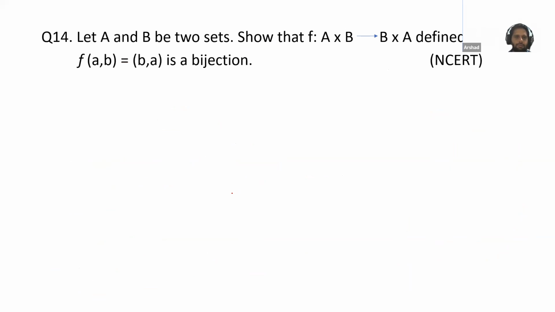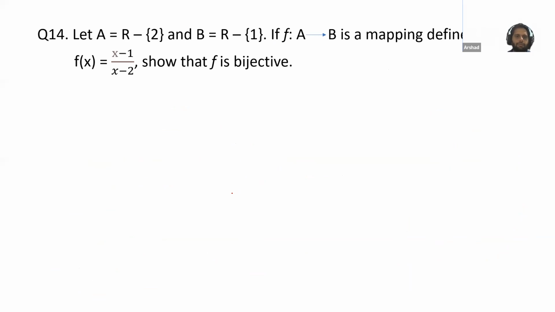Next question is this, and only 3 questions are remaining. Please check here. Now we have this set. Set A is real numbers except 2. Set B is real numbers except 1. The function is from A to B. F is a function from A to B, a mapping defined by f(x) = (x minus 1) by (x minus 2). We need to show that this is bijective.